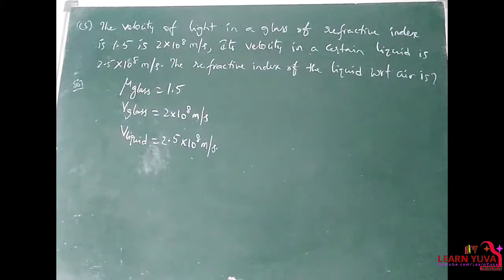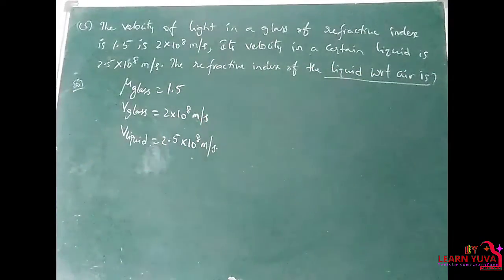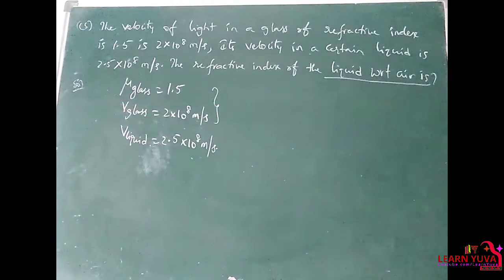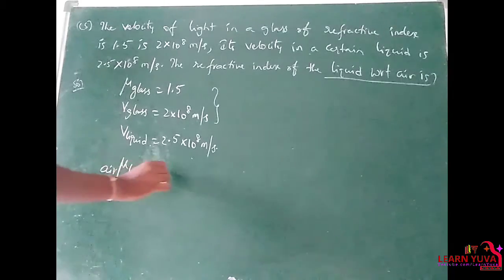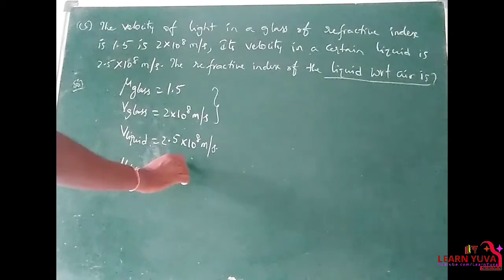Then he asked the refractive index of liquid with respect to air, not with respect to glass. So here there is no need of this. Refractive index of liquid with respect to air is equal to mu liquid by mu air.